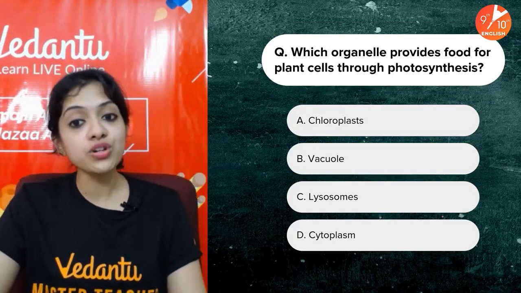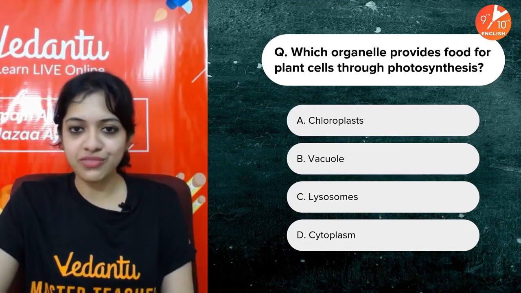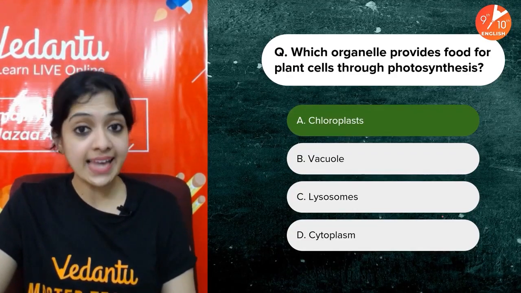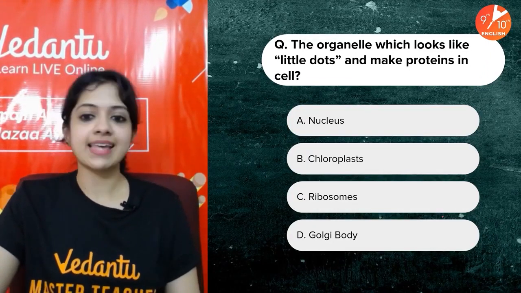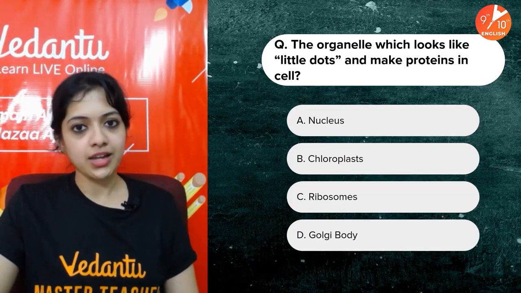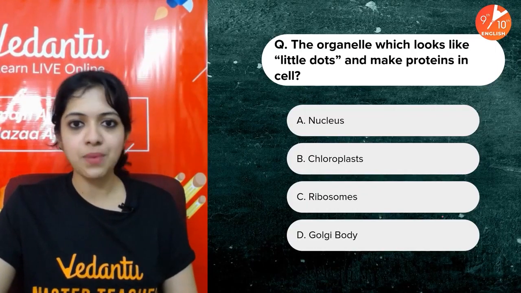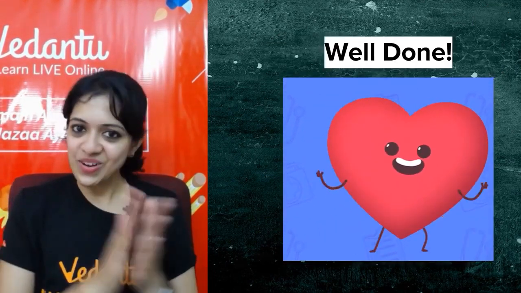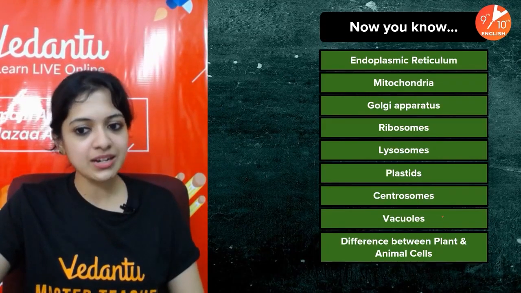Yes, next one. Which organelle provides food for plant cells through photosynthesis? Yes, the main kitchen of the factory. And you are right, it is the chloroplast because they are the site of photosynthesis. Now, the organelle which looks like little dots and makes proteins in the cell. Remember, the temporary kitchen, I told you, has a vending machine and all of that. Makes chai, coffee, instant noodles, instant pasta, all of that. Which organelle was that? Yes, it is the ribosomes. And well done, all of you. I hope this made it easier for you to remember the organelles, all of which we have listed out here.